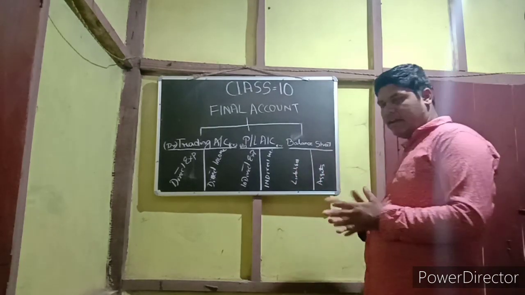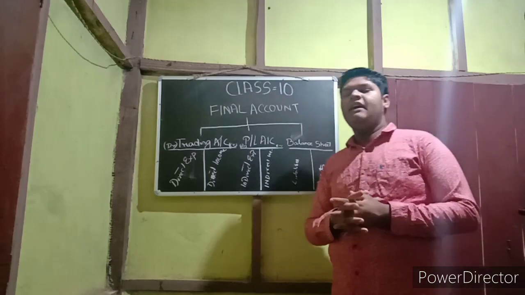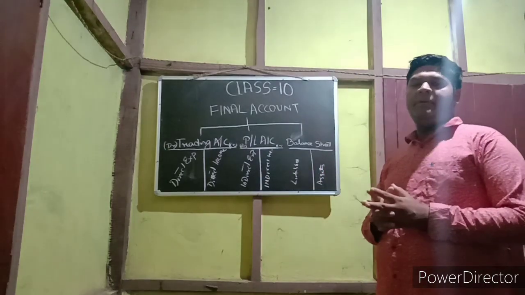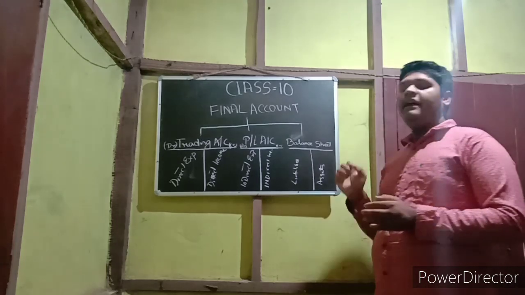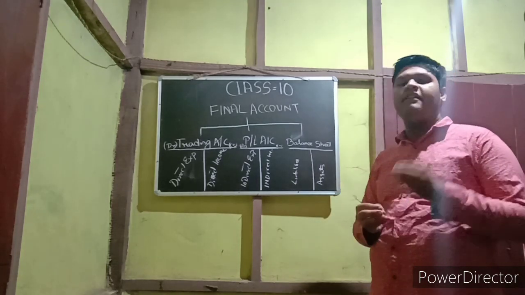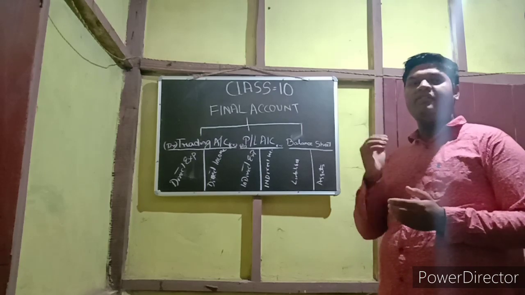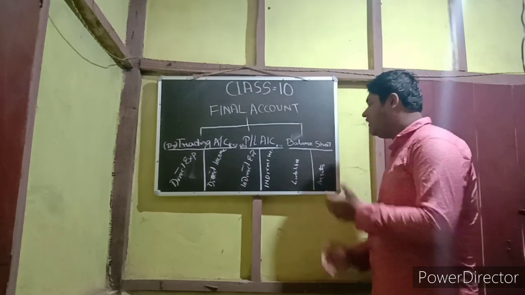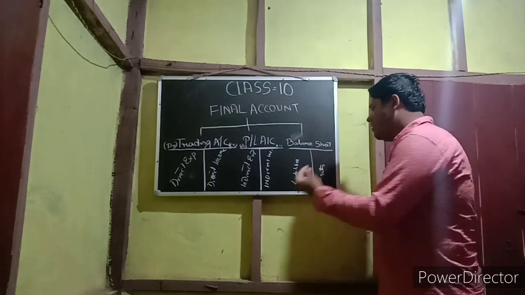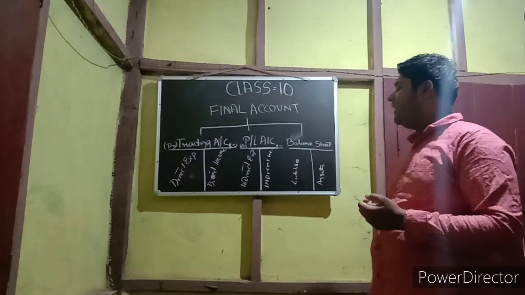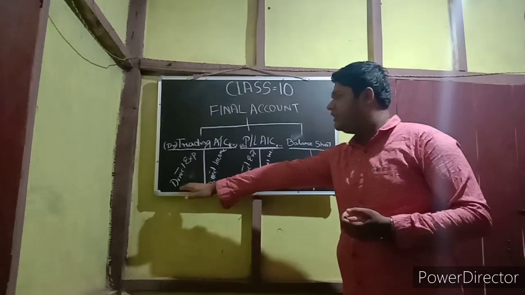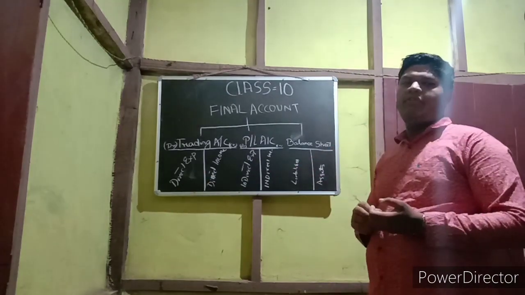So now what are the liabilities? Liabilities means the loan, creditor, capital which the company has to repay. And the asset means the intangible or tangible property or the assets of a company. So we will place both the liability and asset in the balance sheet, whereas all the direct and indirect expenses and income will be treated in trading account and profit and loss account.